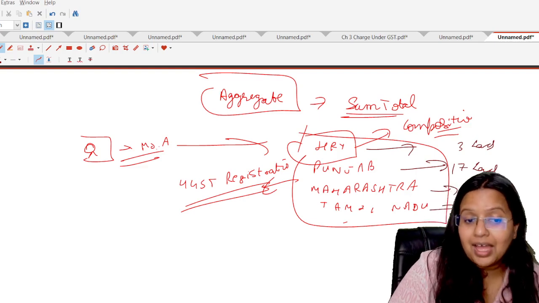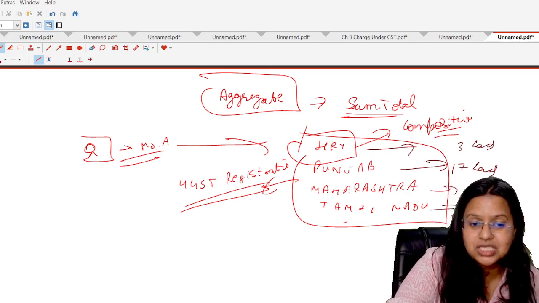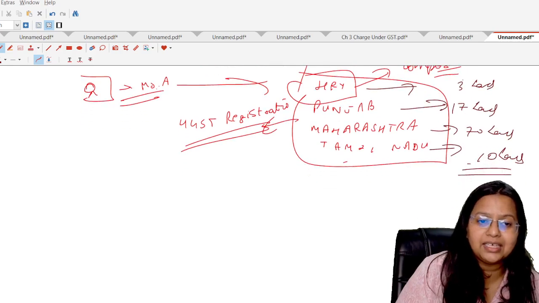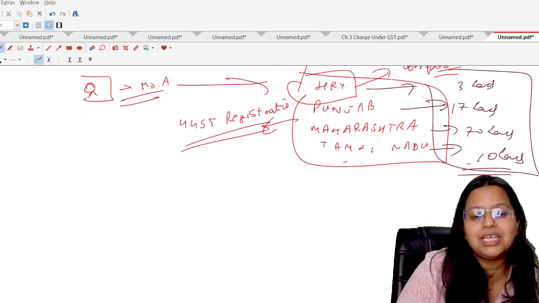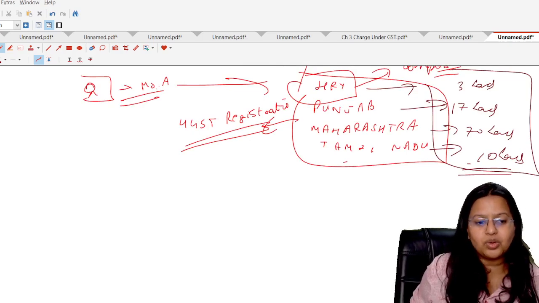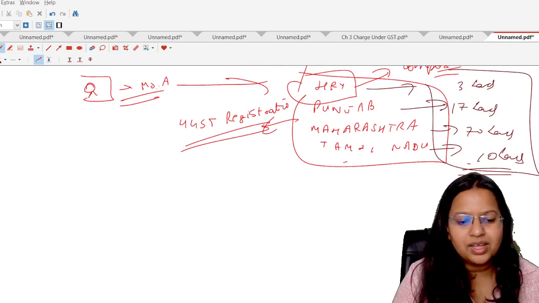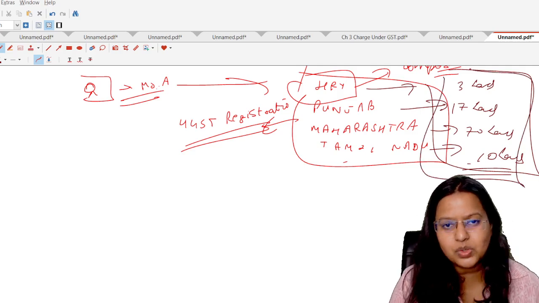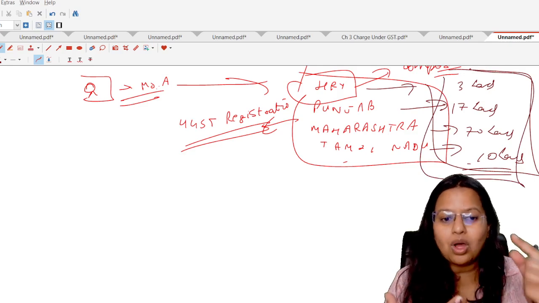To check whether he can register under the composition scheme or not, he has to take the sum total, the aggregate turnover, that is 3 plus 17 plus 17 plus 10. So aggregate means turnover for all the states.